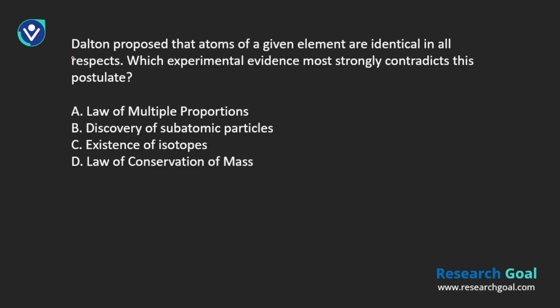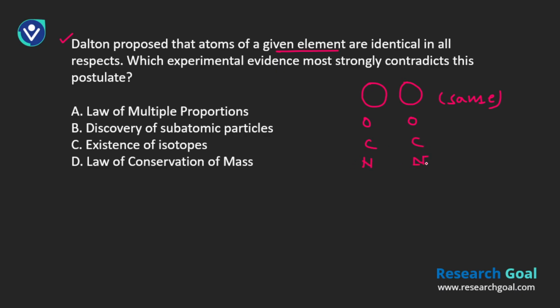Okay, this is another interesting question. Let's see whether you can answer this before I give you the correct option. Dalton proposed that atoms of a given element are identical in all aspects. For example, oxygen atoms are identical, same in all aspects, and likewise carbon and nitrogen.